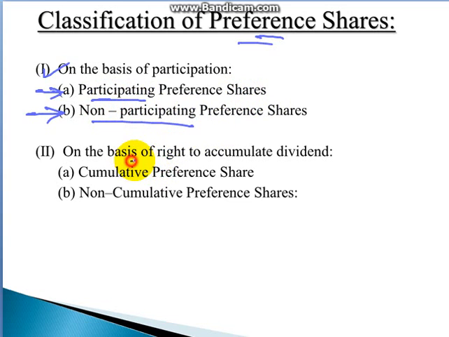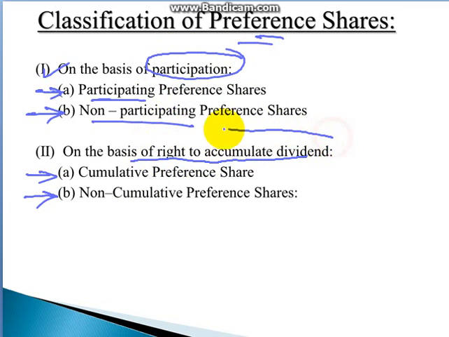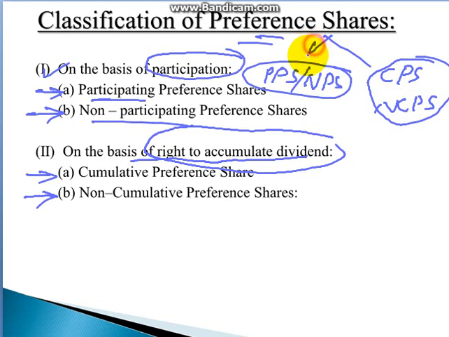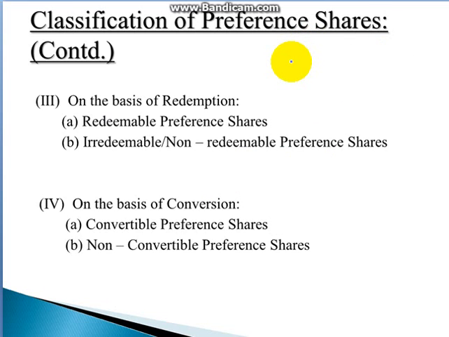And on the basis of the right to accumulate dividend, there are cumulative preference share and non-cumulative preference share. So these are the types of preference share, right?